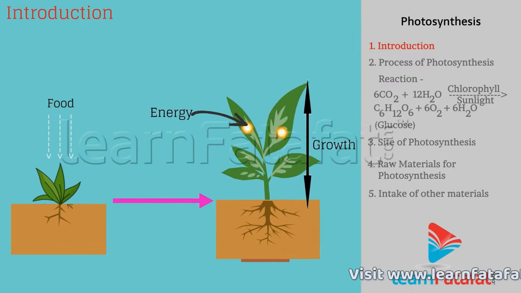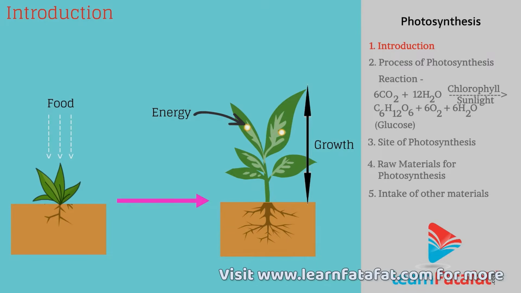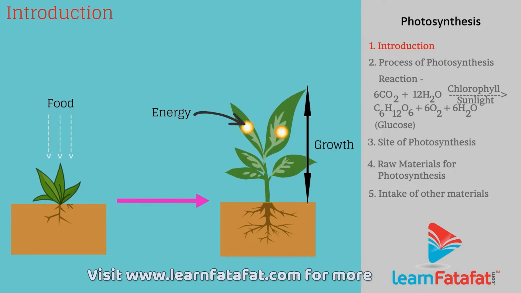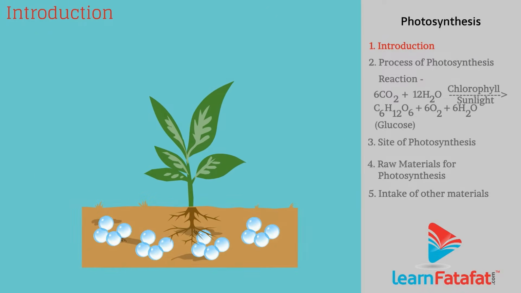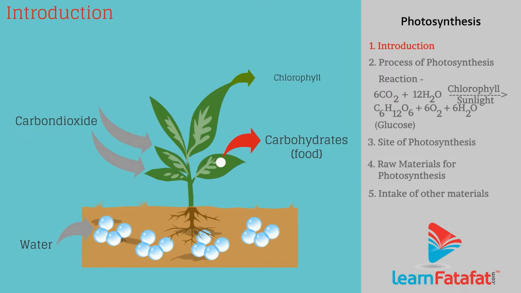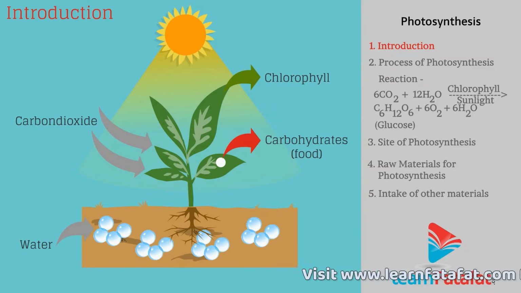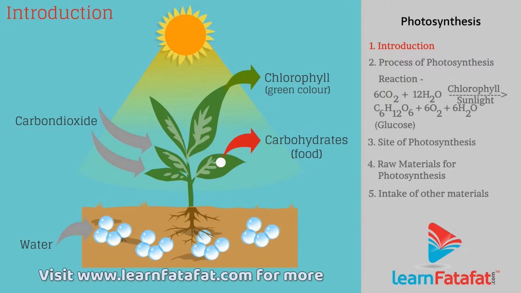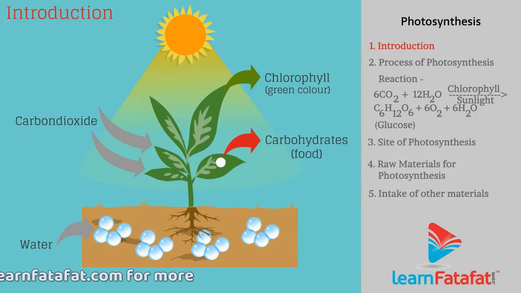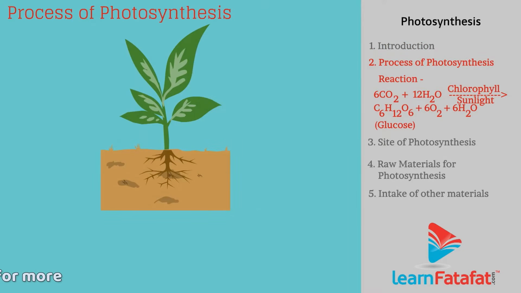Plants need food for energy and growth. Green plants obtain food by the process of photosynthesis. Plants absorb atmospheric carbon dioxide and water and convert this into food, that is carbohydrates, in presence of chlorophyll and sunlight. Chlorophyll is a green pigment present in chloroplast of the leaves. Process of photosynthesis.